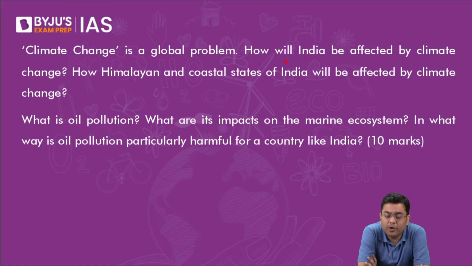Then the Himalayan and coastal states. How will the Himalayan states be impacted? Himalayan states will see greater events of cloudbursts. Greater events of cloudbursts mean more landslides and greater melting of ice and snow.